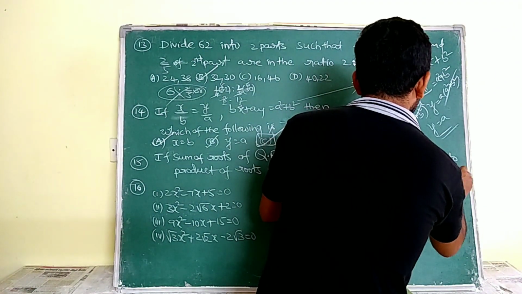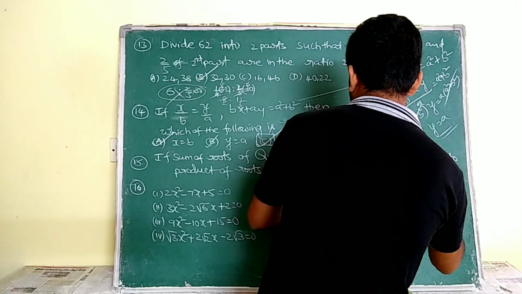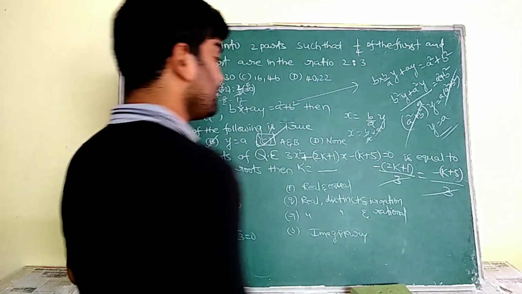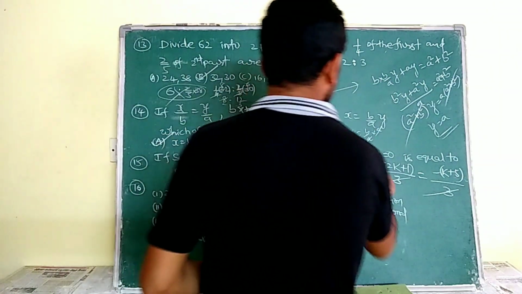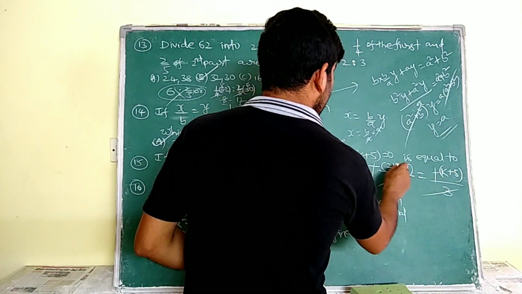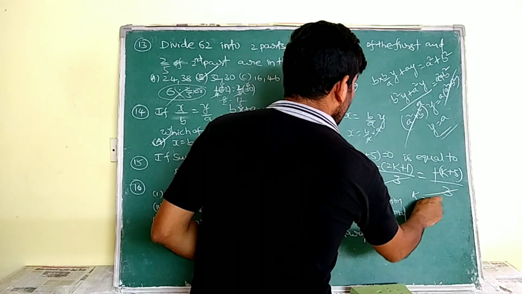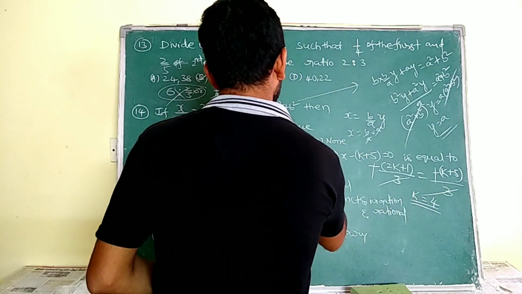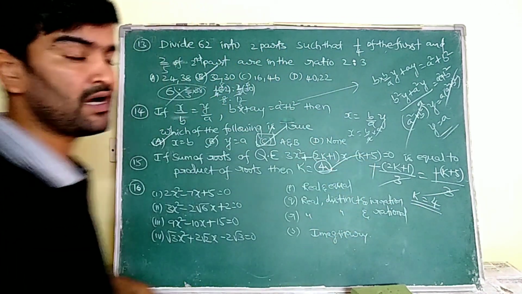C by a means k plus 5 is here c. C by a means 3. This 3 and 3 are going to be cancelled and this minus and minus are going to be cancelled. By this, bring back the k. So k is equal to 4. K is equal to 4 is our option.